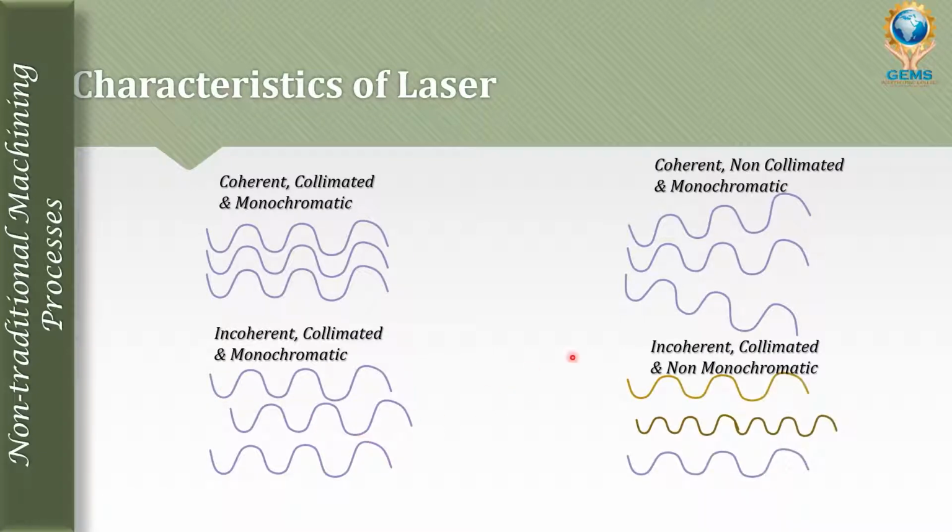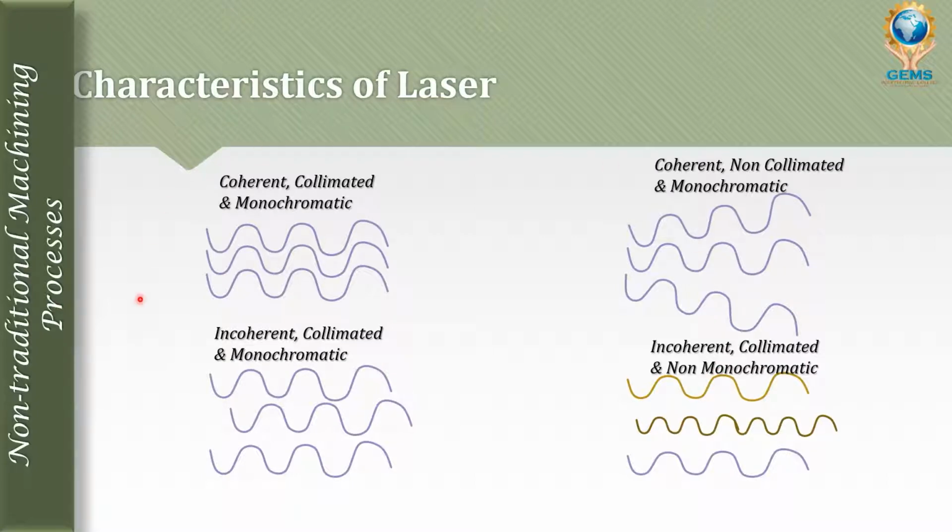Let's see the fourth one: incoherent, collimated and non-monochromatic. Incoherent: can you see all three have different properties? Yes. But collimated, yes, it means all three flow in the same direction in a parallel path. But it is non-monochromatic. Monochromatic means having the same color, but non-monochromatic means all three are different colors.